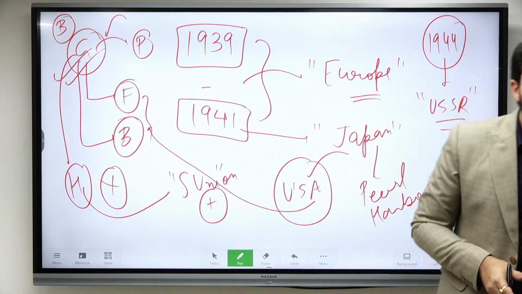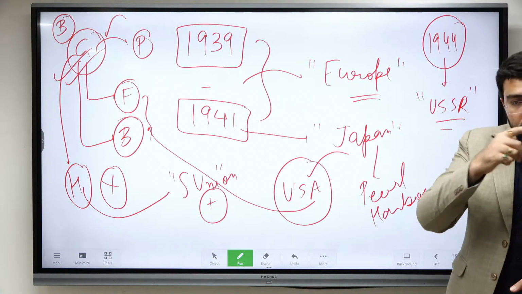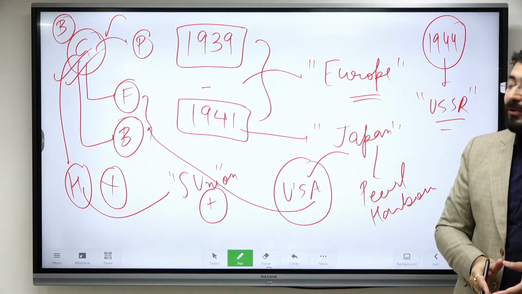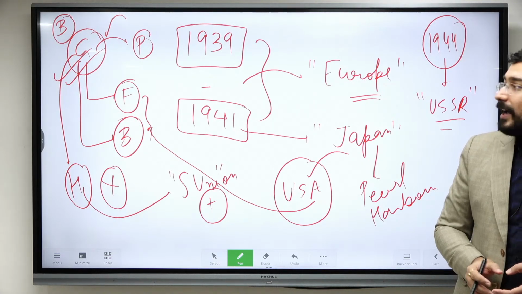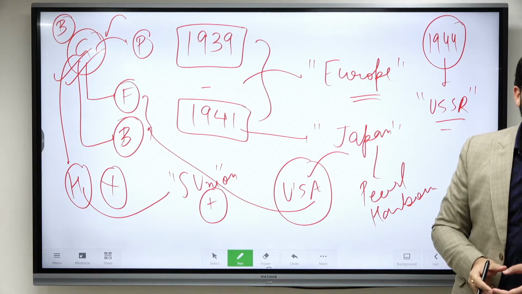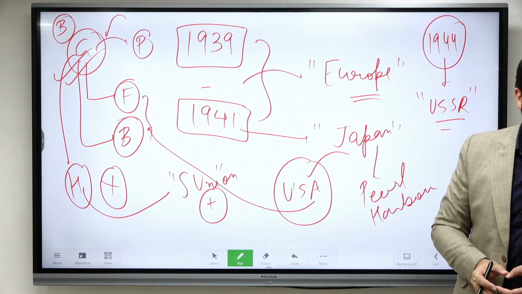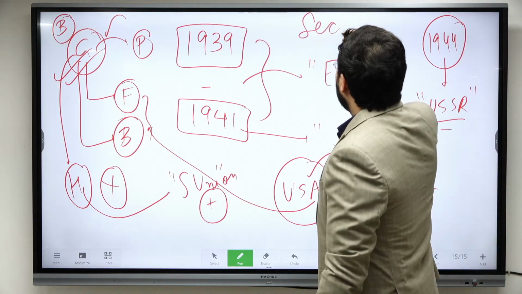Okay, if you see the map of Europe, फ्रांस के नीचे क्या है? स्पेन है ना, फ्रांस के नीचे स्पेन आता है. So they wanted to open this front, but this front was not opened by USA or from Europe, because they thought at least let Germany fight with USSR. That will lead to the decline of communism. Okay, that will lead to decline. So this is the issue of the second front.